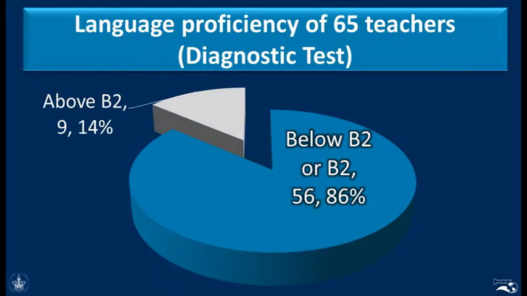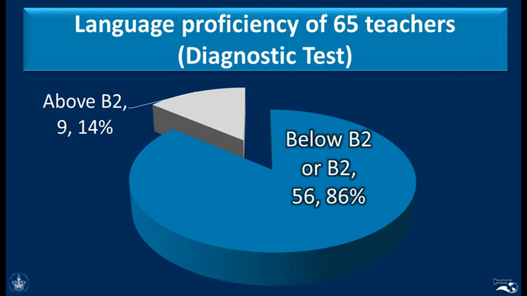So when we add all of the numbers, we can see that only 9 teachers, about 14%, were above B2, and that 56 teachers, that's 80%, had B2 or lower.